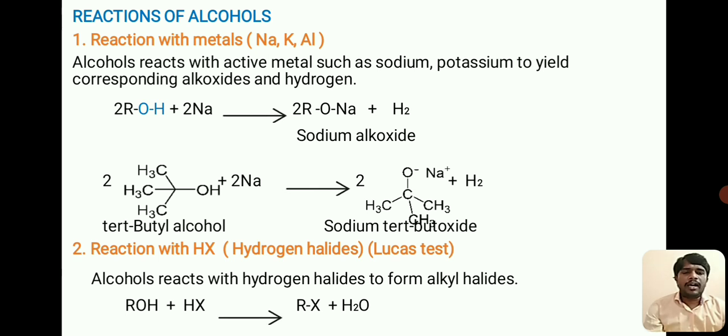Reactions of alcohols. First one, reactions with metals. Alcohols react with active metals such as aluminum, potassium, or sodium, and yield the corresponding alkoxide and hydrogen. Say, for example, tertiary butyl alcohol when it reacts with sodium gives rise to sodium tertiary butoxide and hydrogen.